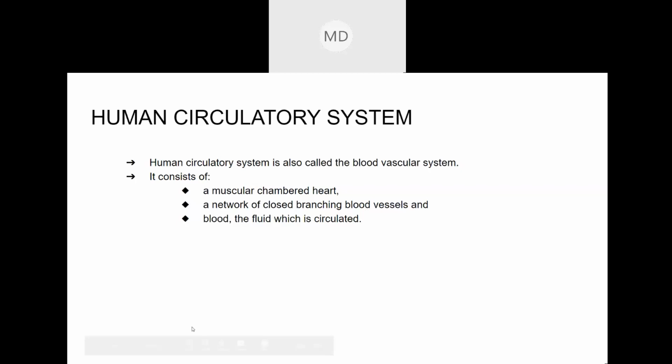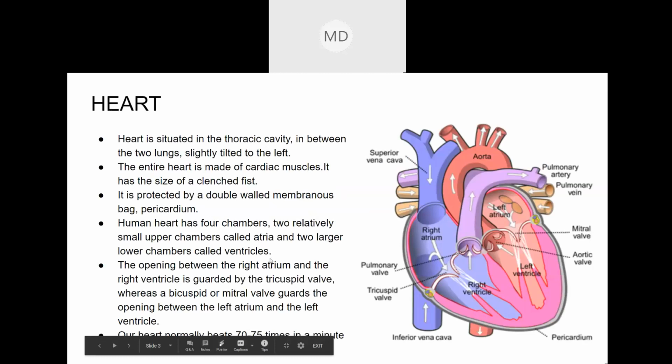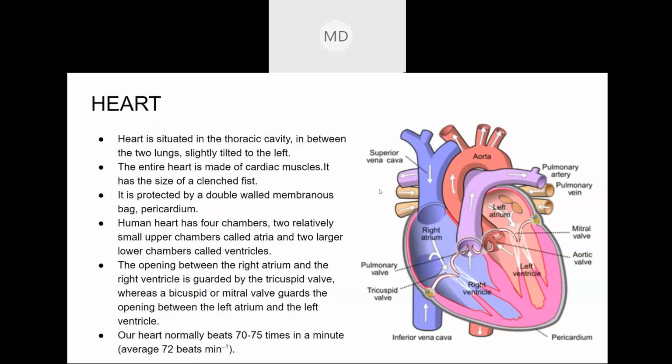Now we will talk about the heart. In the last chapter I discussed the thoracic cavity, right? The thoracic cavity is the space inside the ribs.